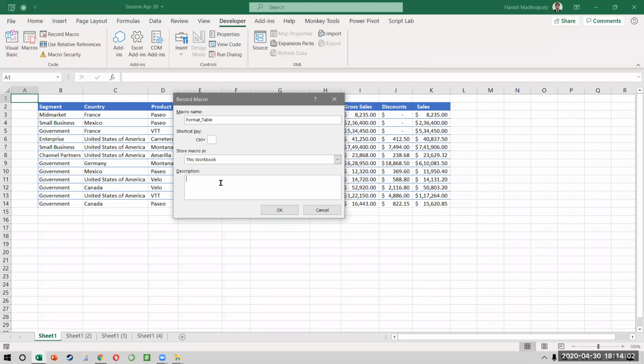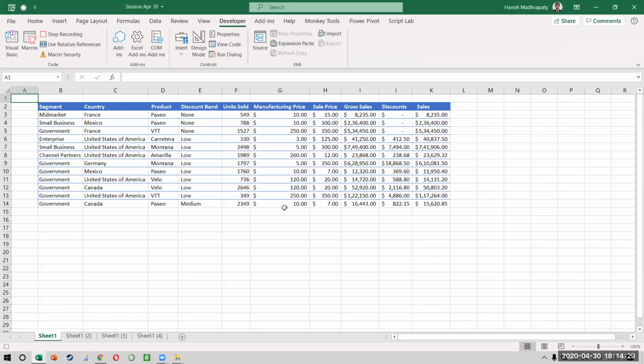The description, remember, is just like a comment. So if you want to remember why you wrote the macro and when you wrote it, I can just say recorded to save time, formatting a table, right? And then you can say the macro is editable. Okay. The moment you click OK, the recording has started.